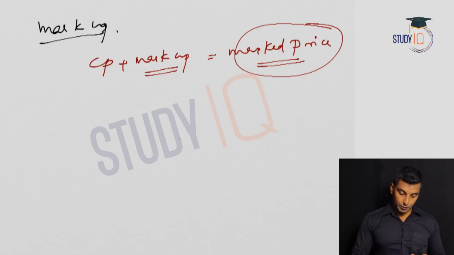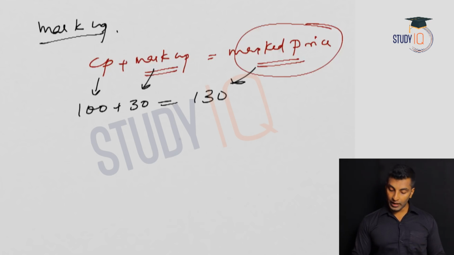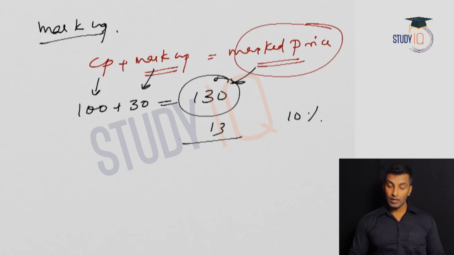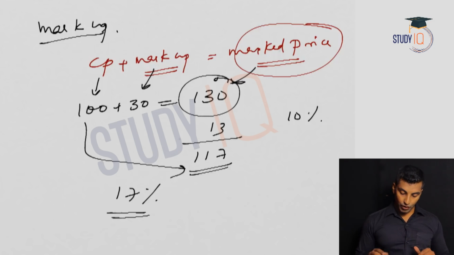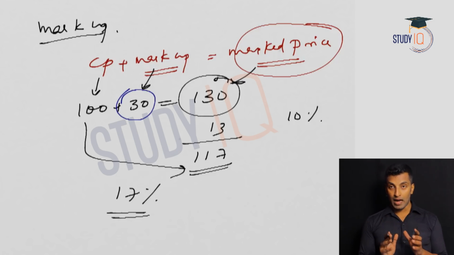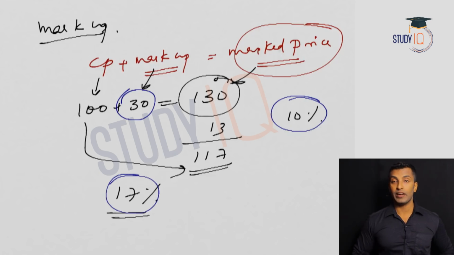So in this case, let's suppose the cost price is 100. Now he is adding 30% on cost price, so that is 30, which gives 130, the marked price. So this is the cost price, this is the markup, and 130 is the marked price. Now let's suppose he is offering a discount of 10%. What is 10% of 130? That is 13. So what is the final selling price? That is 117. So what is his profit in this case? From 100 to 117, that is 17%. So you see how many percentages are involved here: 30% as markup, 10% as discount, and effectively he is getting 17% profit.